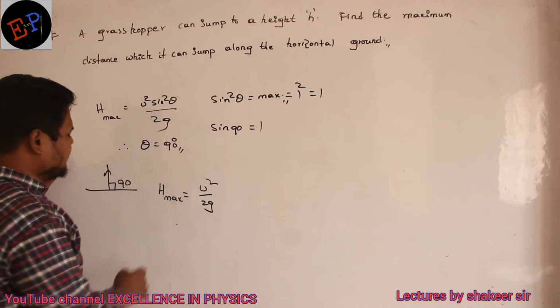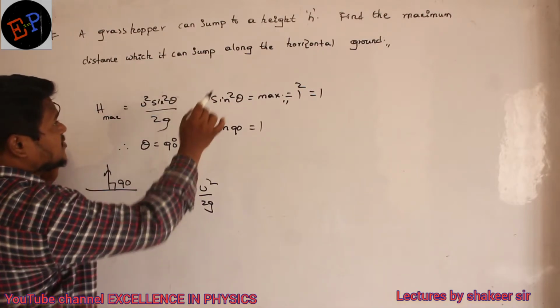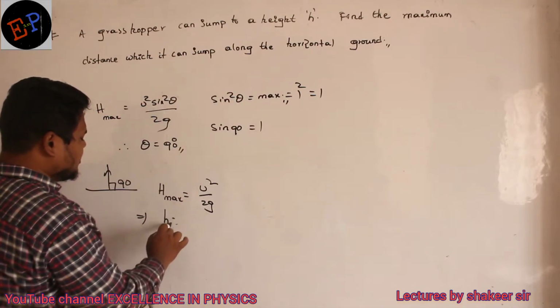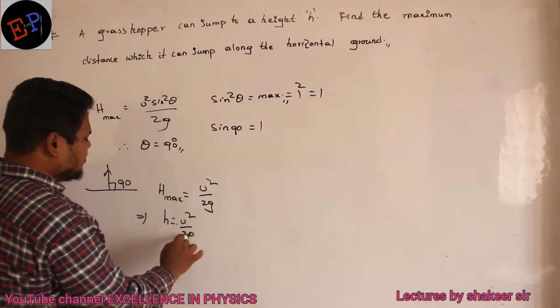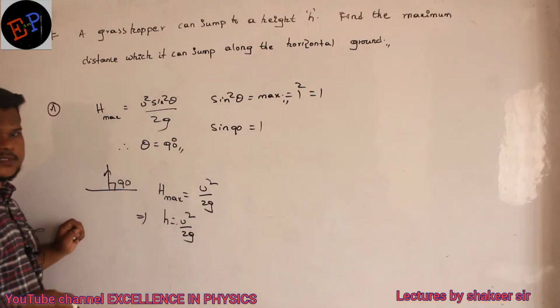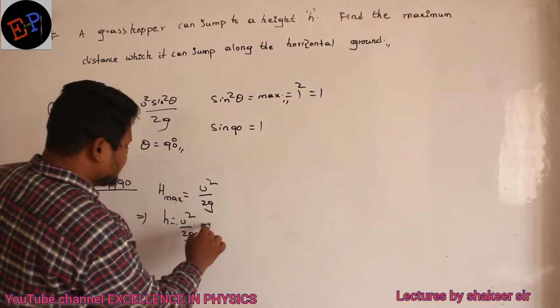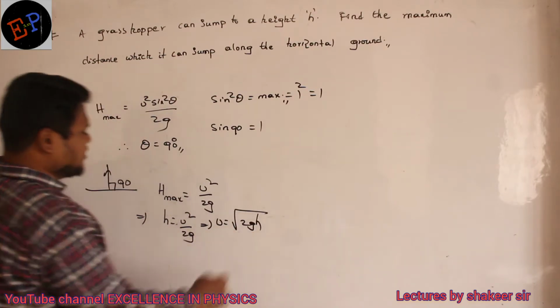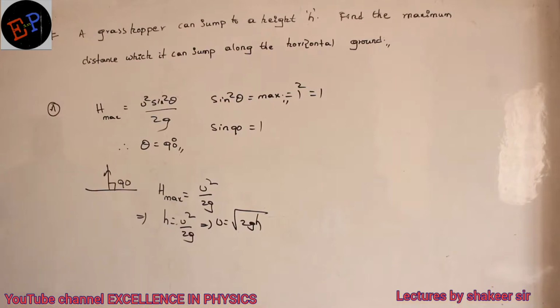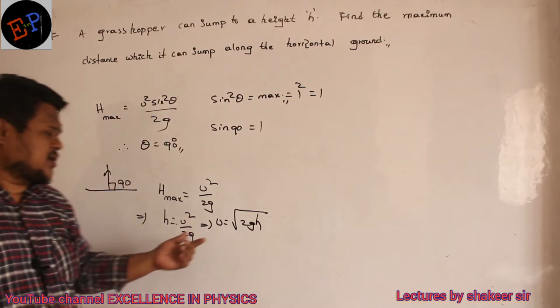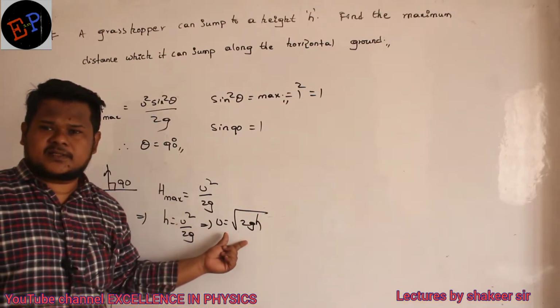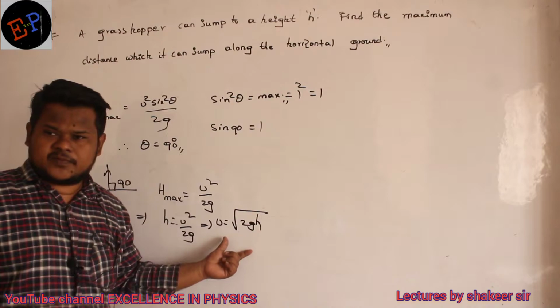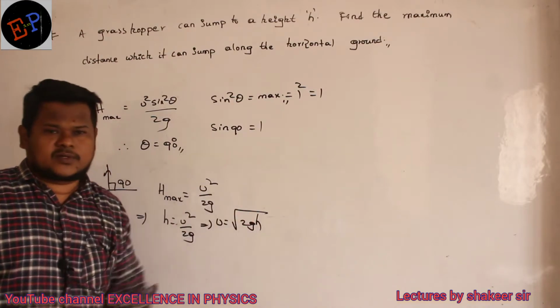Are you able to understand? And what is the height jumped by the grasshopper? It is h. H is equal to u square divided by 2g. This is the relation which I get. So what is the initial velocity? Initial velocity is root 2gh. So the grasshopper should have jumped with an initial velocity of root 2gh.